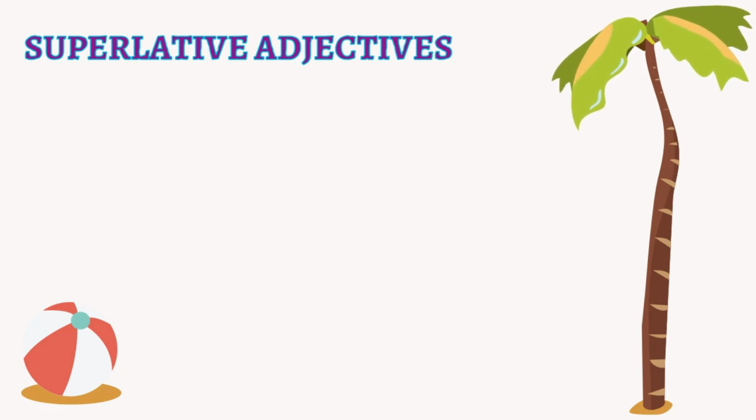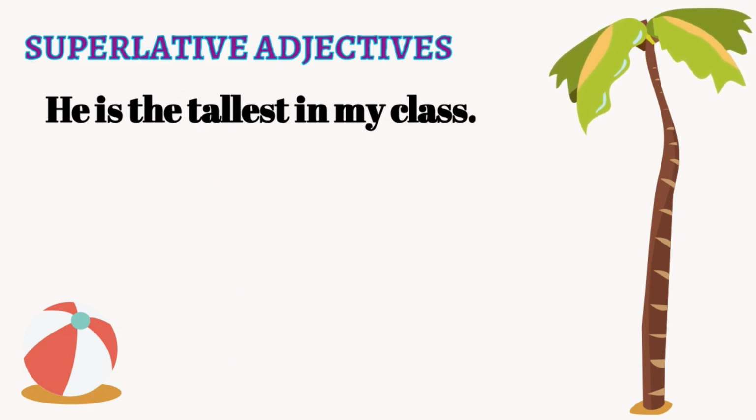So the first sentence, he is the tallest in my class. So kenapa kita guna superlative adjective tallest? Because we are comparing the new kid Jason to the whole class. So the whole class tu bukan 2 orang saja kan. So the whole class tu ada ramai orang. So kita guna superlative adjective. And if you notice, we put the word the before the word tallest.